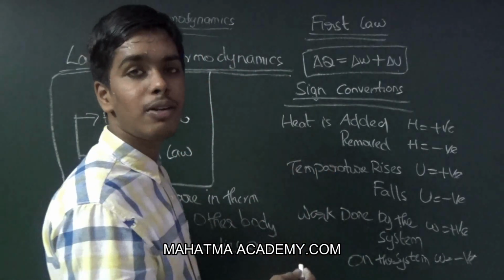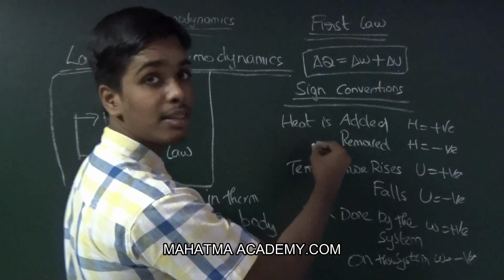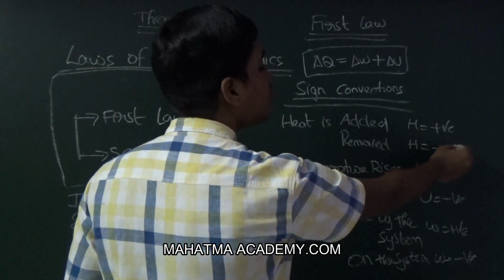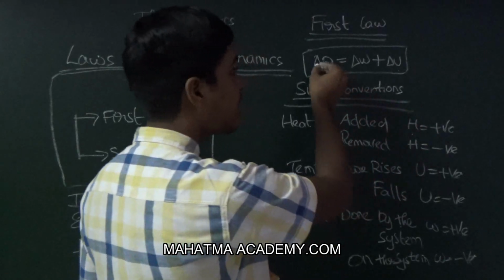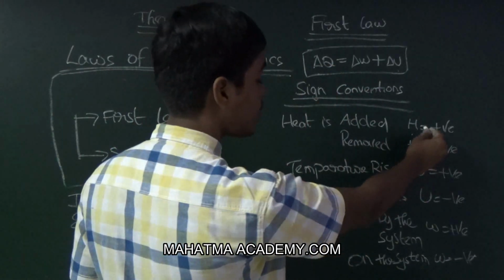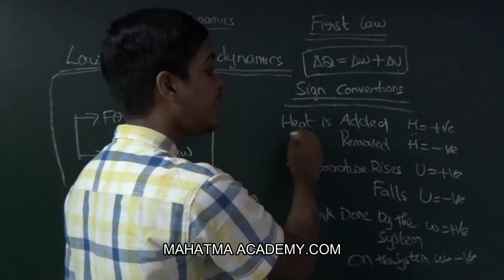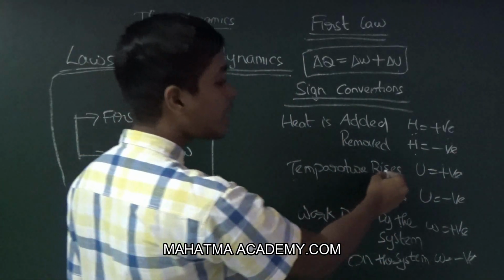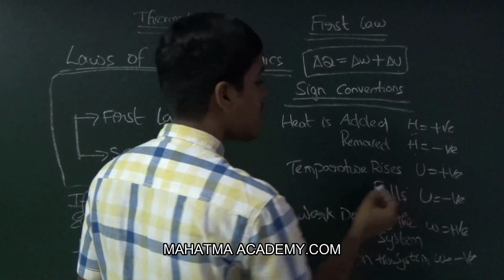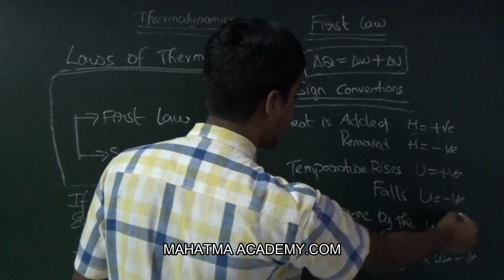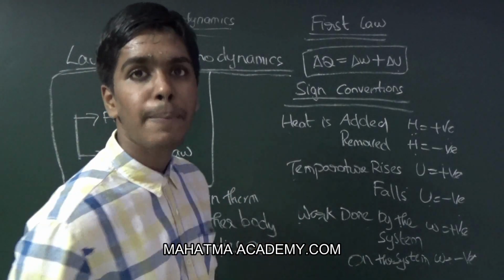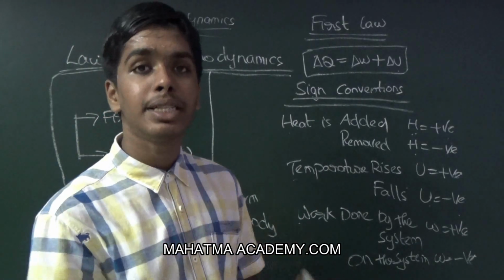Now we are going to discuss this. If heat is added to the system, Q is positive. If heat is removed, Q is negative. If temperature rises, U is positive, and if temperature falls, U is negative. Work done by the system means work is done by the system.